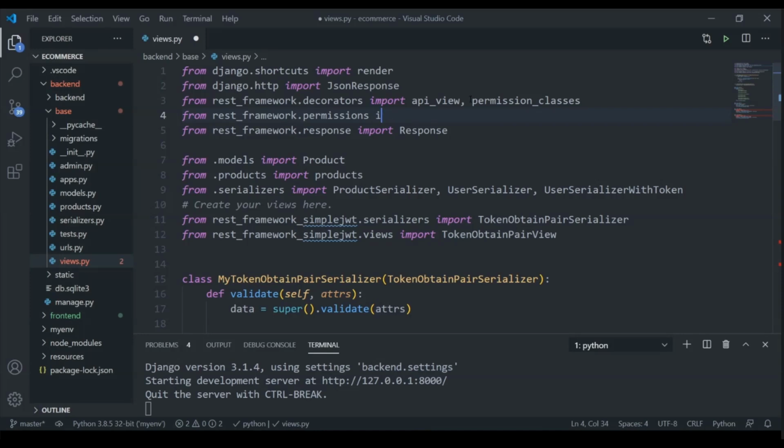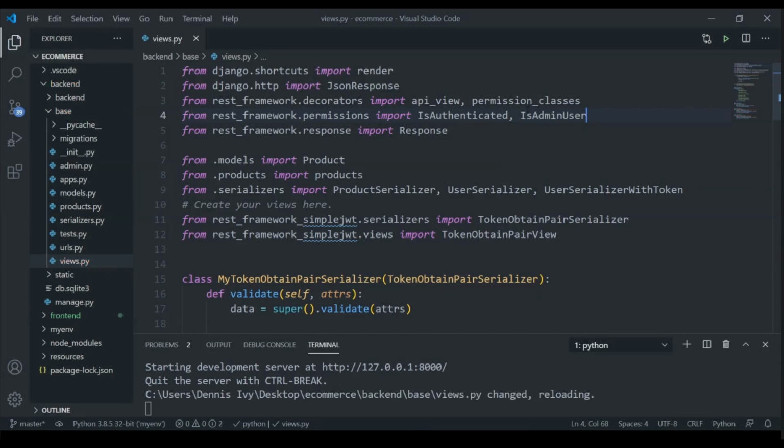So we are going to import, and the first one is going to be IsAuthenticated. This means a user must be authenticated to access this view. And then the next one is going to be IsAdminUser.